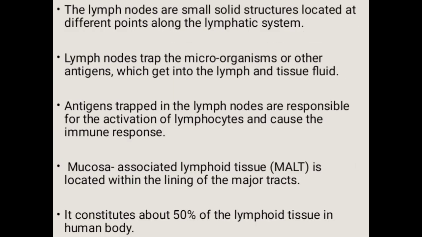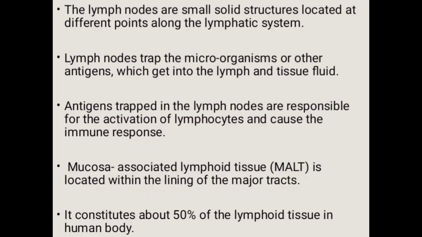Lymph nodes are small solid structures which are located at different points in the lymphatic system. These nodes serve to trap the microorganisms. The antigens get trapped in the lymph nodes, which are responsible for the activation of lymphocytes and cause the immune response.